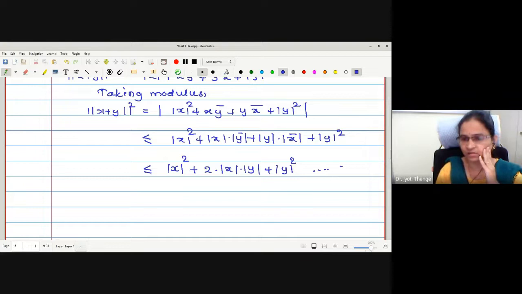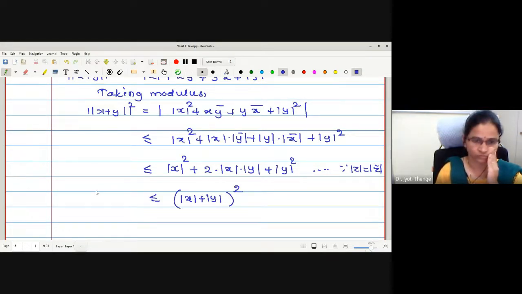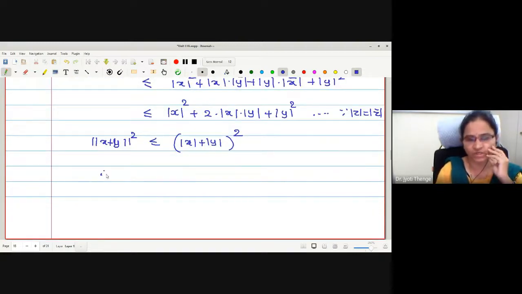Reason? Mod z is equal to mod z bar. Correct, no? Therefore, can I write this left hand side as mod x plus mod y bracket square? To the left we have norm square of x plus y. Now let us take a square root on both the sides, which gives us norm of x plus y less than or equal to mod x plus mod of y.